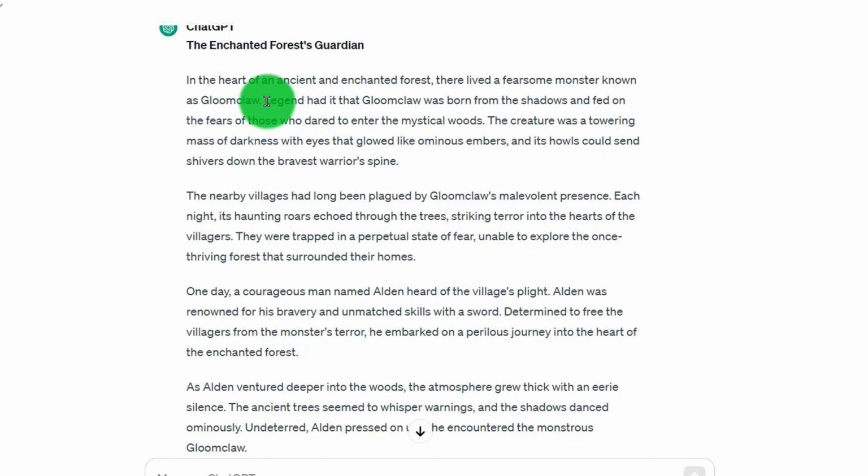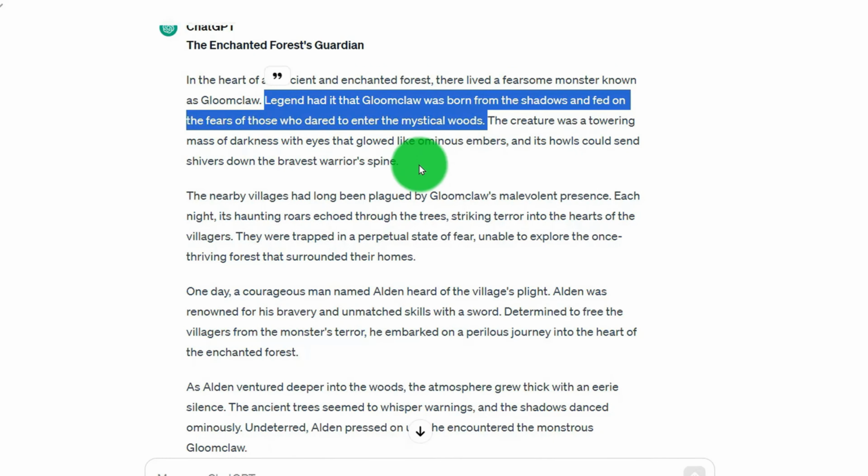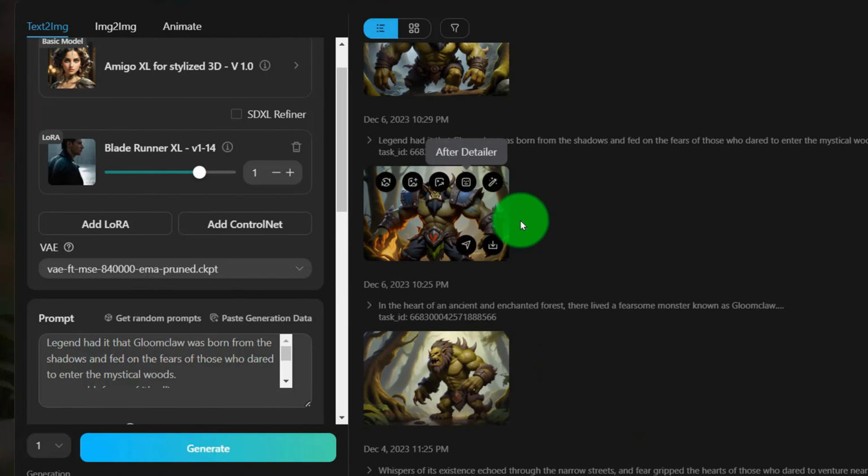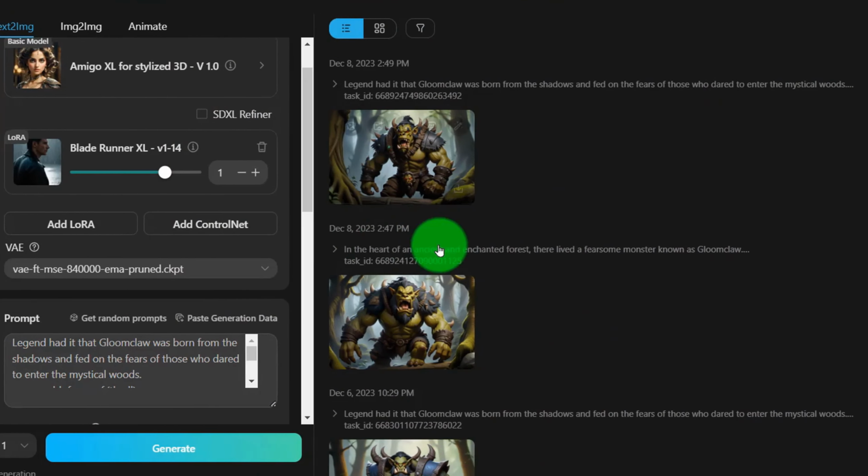So you copy and paste from that. You can create a lot of these AI images. Let's go ahead and create all these images. We continue to create it in this way. You can create a lot of these AI images.